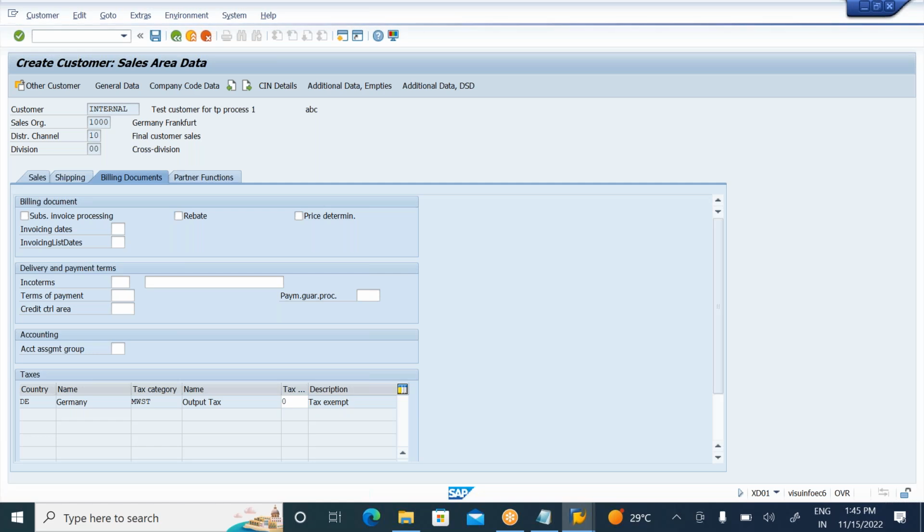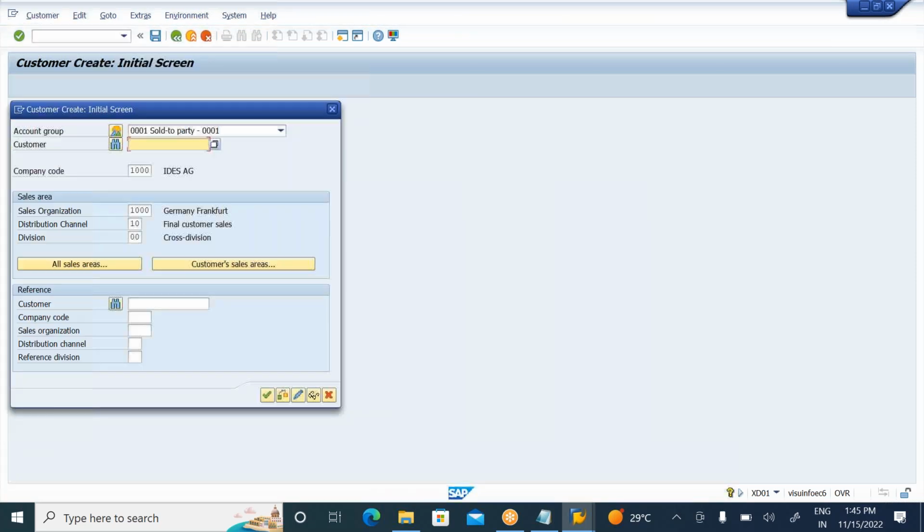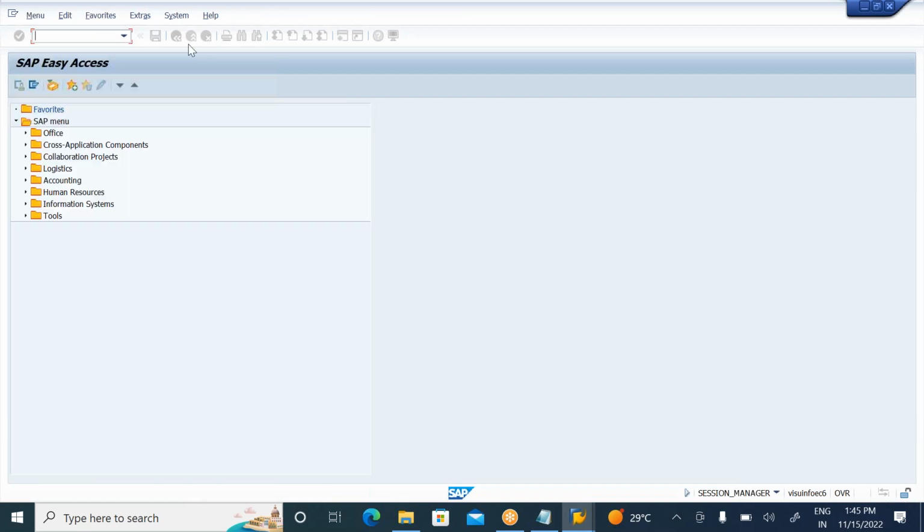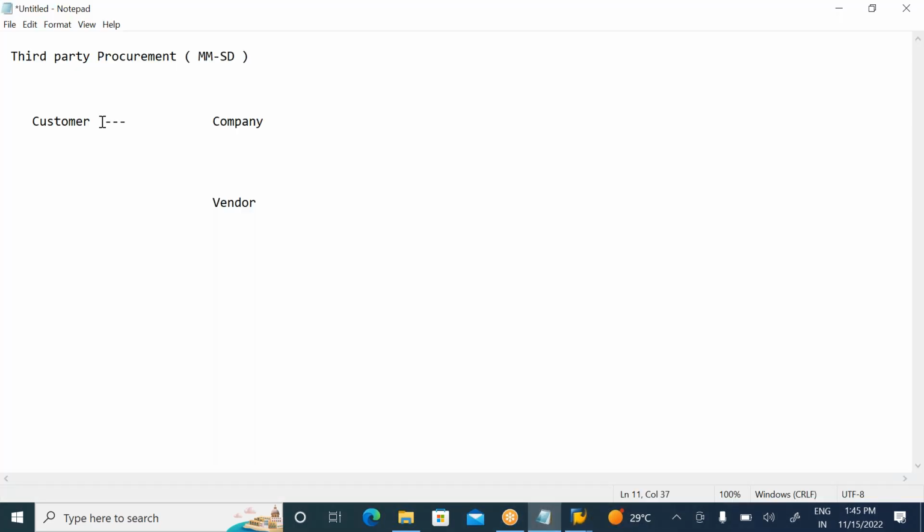So step one, created a material. Step two, create a vendor, and step three, created a customer. These three master data we need to prepare here. What is my customer number? The system will give you a customer number. The customer number is 100192. Now please observe this customer 100192.